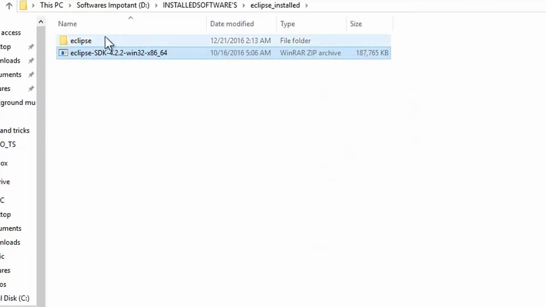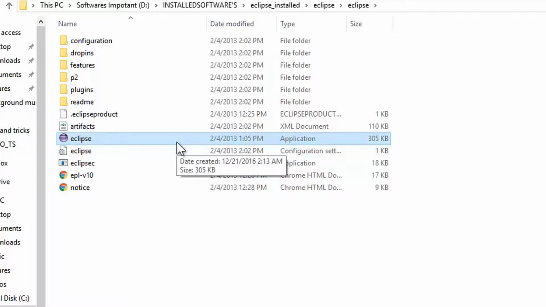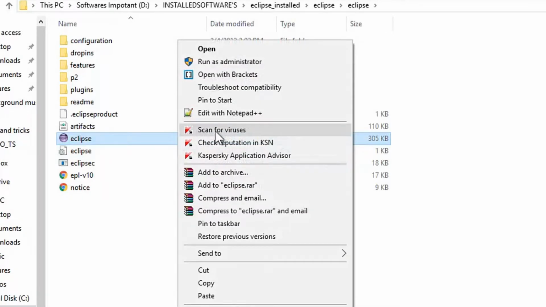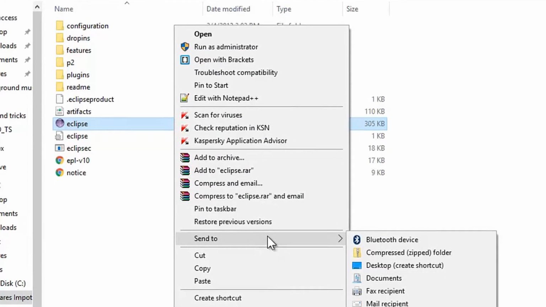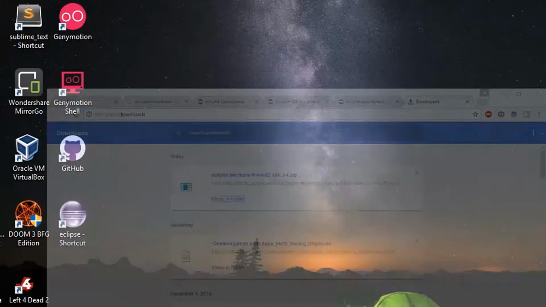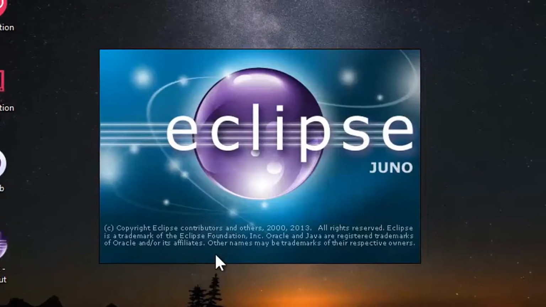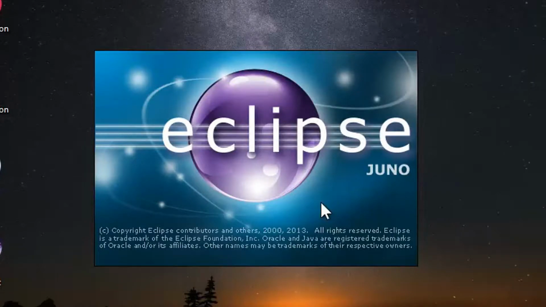So now it has been extracted, and here you can see all of the files. This is the main file which is going to be the software. For that I'm going to right click on it and create a desktop shortcut. Now I'm going to create a desktop icon for that, and as you can see over here, here is an Eclipse shortcut. So the software has been installed. Now we are going to open this software. It is going to take a long time because it is starting for the first time on your computer.